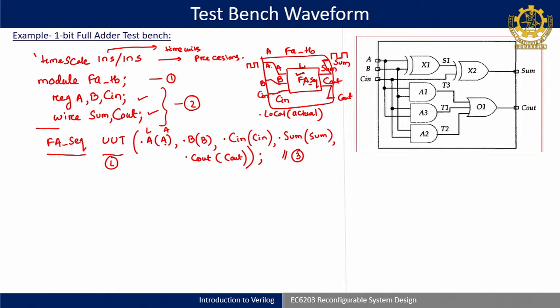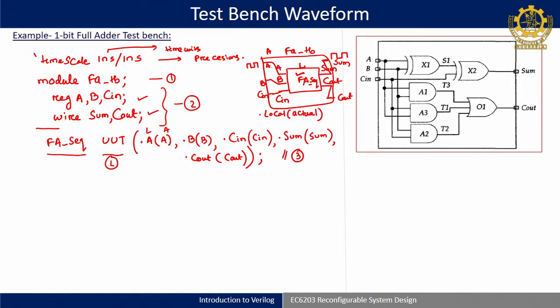And as this is named association, as I told last class, either you put C out at first or A at last, that hardly matters. Okay. This way of mapping is very good if you have a large number of inputs and outputs. For a smaller number you can use positional association.